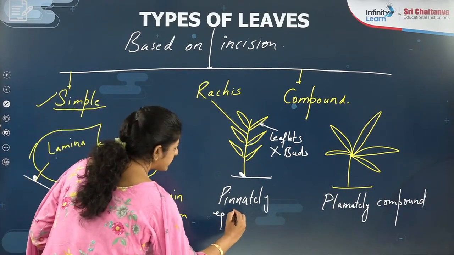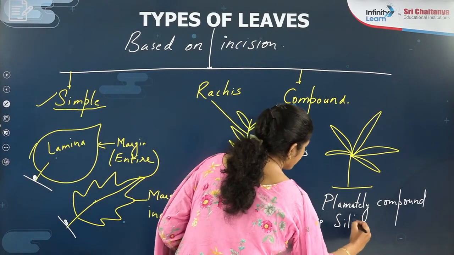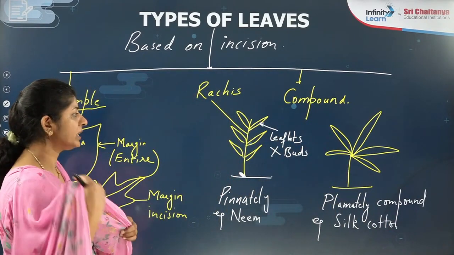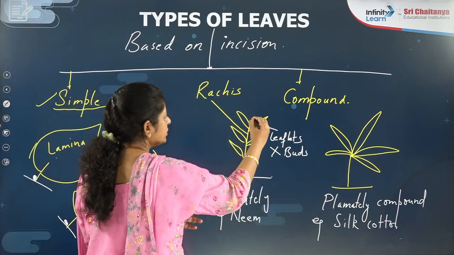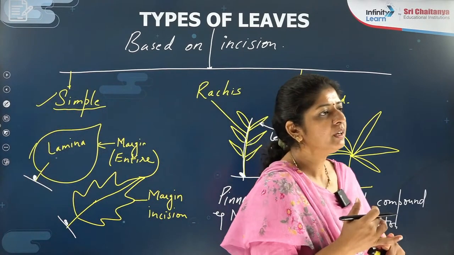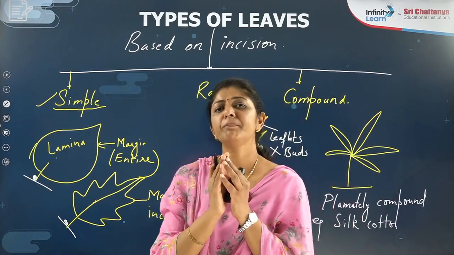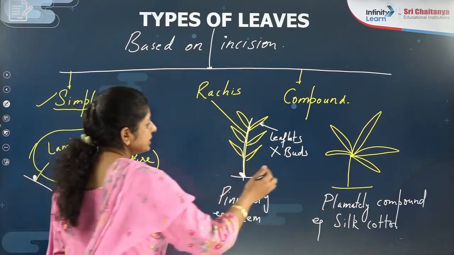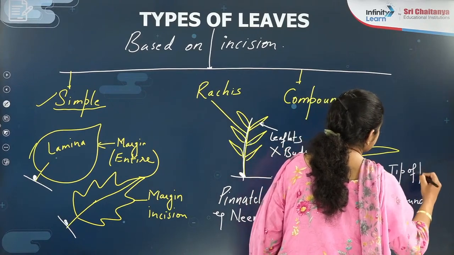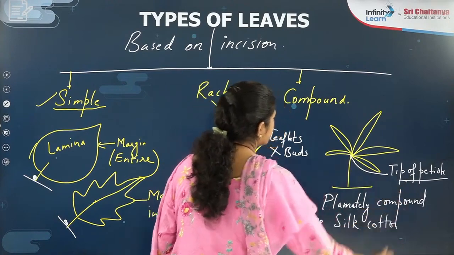Pinnately compound leaf example will be neem. Palmately compound leaf will be silk cotton, one of the plants. At least the concept you should know. I repeat, pinnately compound will be like that, which is touching the common axis. What is the common axis here? That common axis you call the rachis, which is the midrib here. And here if it is touching the tip of the petiole, like the palm we are having, that structure you call a palmately compound leaf.